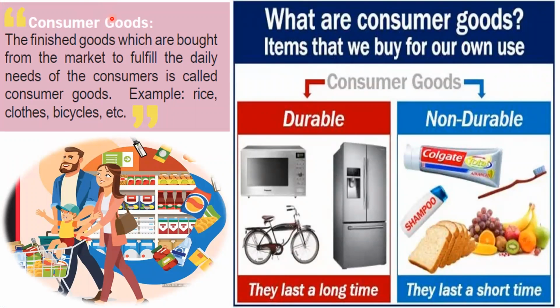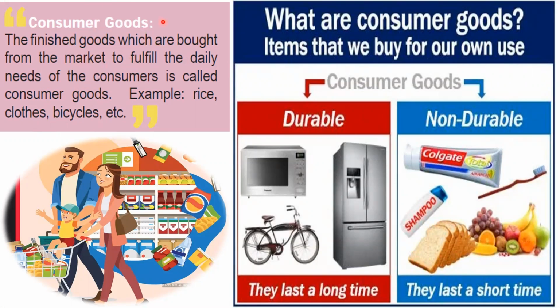What are consumer goods? The finished goods which are bought from the market to fulfill our daily needs, that is, the needs of the consumers, are called consumer goods. Rice, wheat flour, clothes, bicycles, shampoo, soap, agarbattis, pencils, erasers, everything. All these are consumer goods. We buy them and we use them.